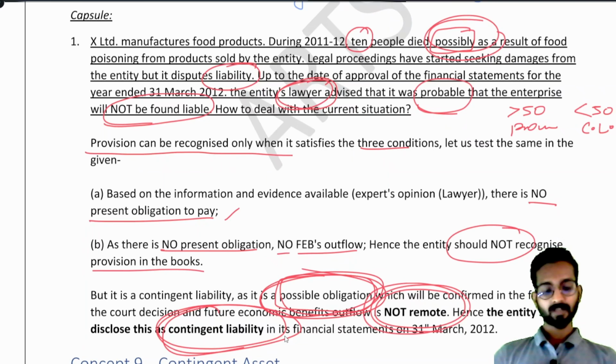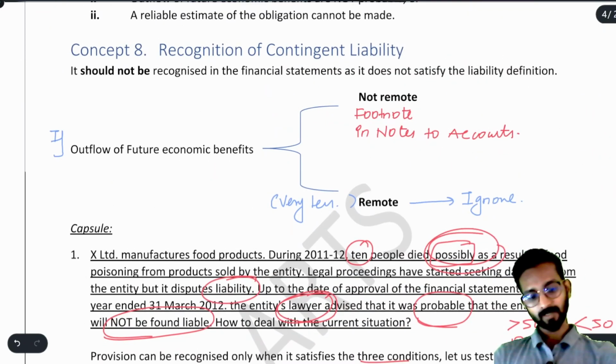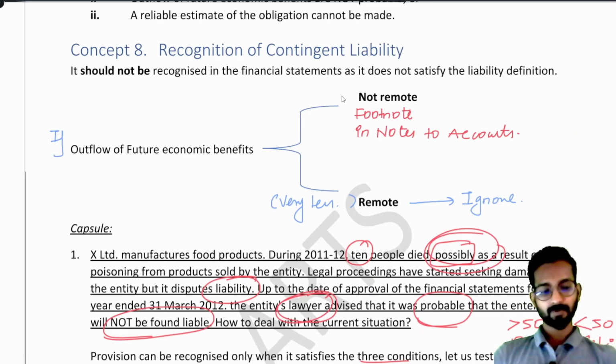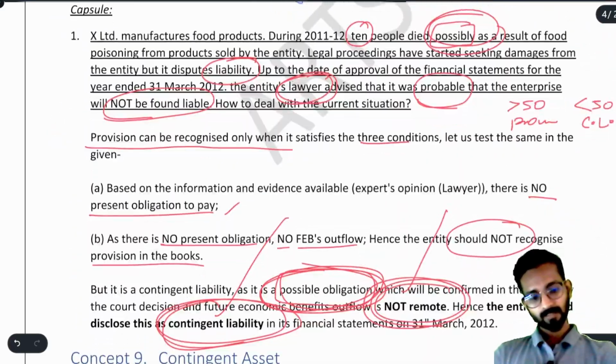Understood? Exactly what the definition is saying. If it is not remote, you can say contingent liability. See, if it is not remote, you have to disclose it as a footnote in the notes to accounts as a contingent liability. Understood? Now, this was the question of contingent liability.